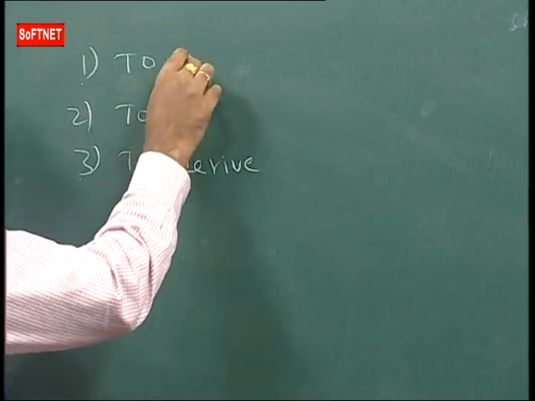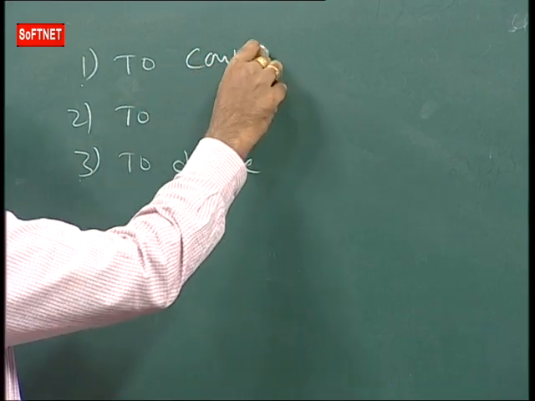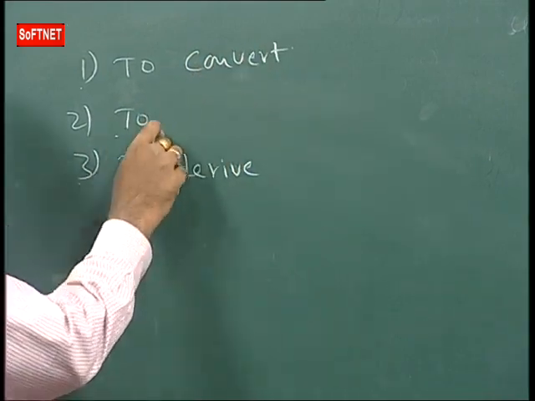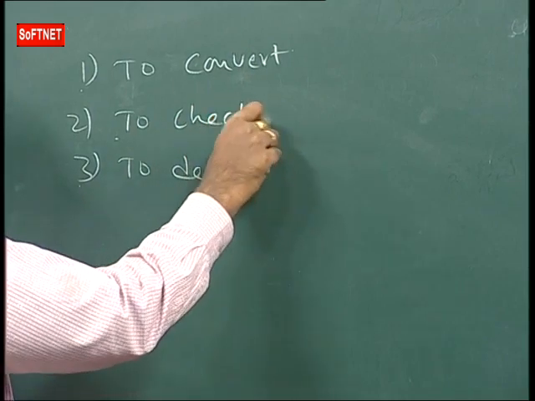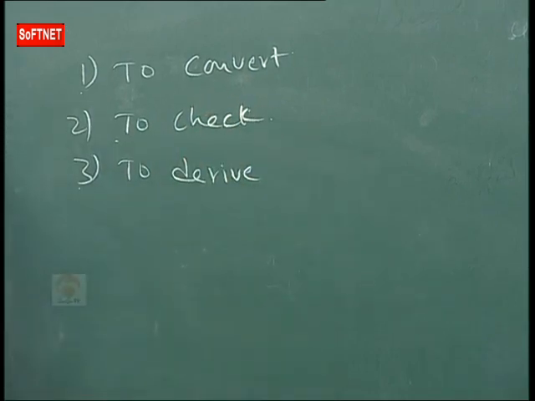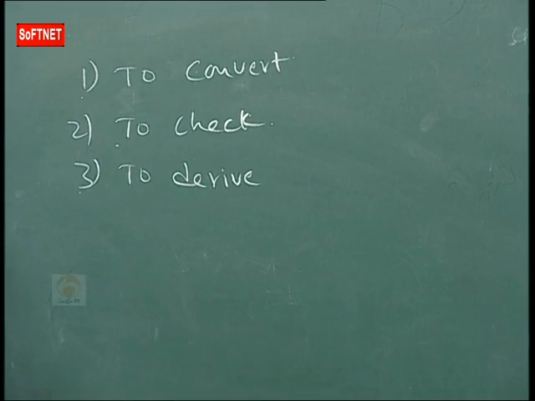First one, what is that? To convert one system of units into another. Second one, what is that? To check the correctness of equation connecting physical quantities. Third one, what is that? To derive the relationship between physical quantities. So I explain one example now.